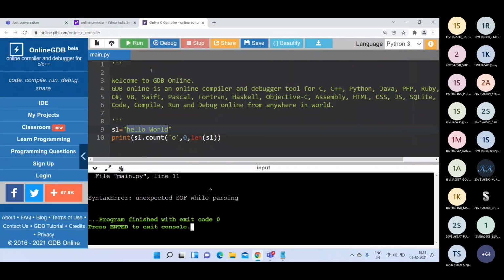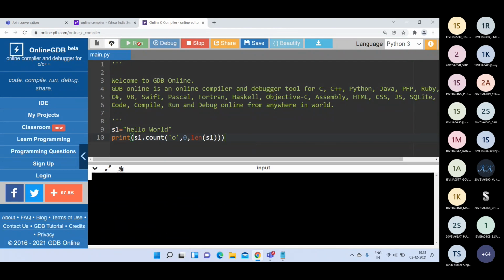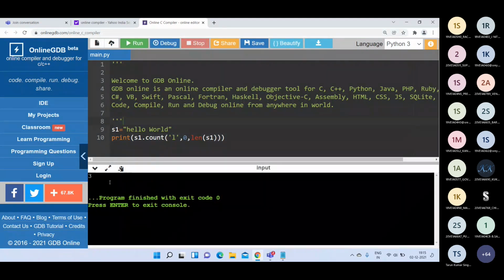Two times. Length of s1, yes, one more bracket is required. So o is repeated 2 times. The count function counts how many times this particular character is repeated. If you write l, how many times is l there? 3 times, so we'll get the output as 3. So the count function always counts how many times the specified substring is available in the string.